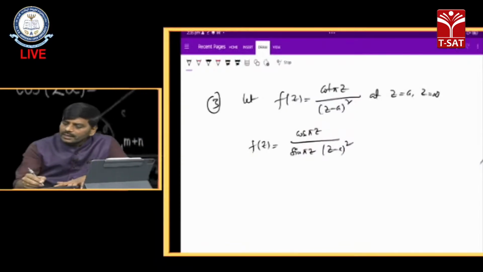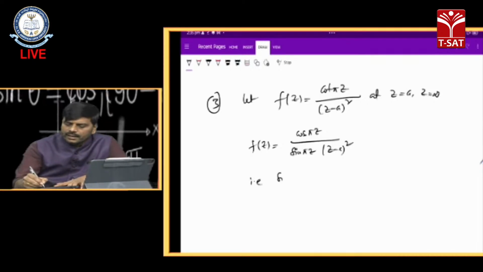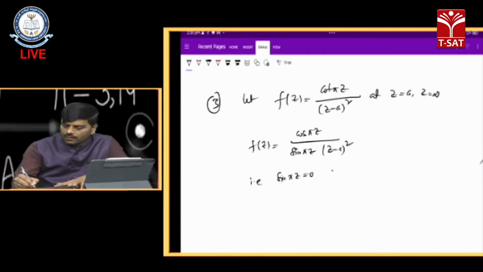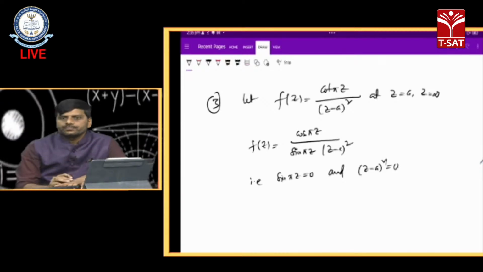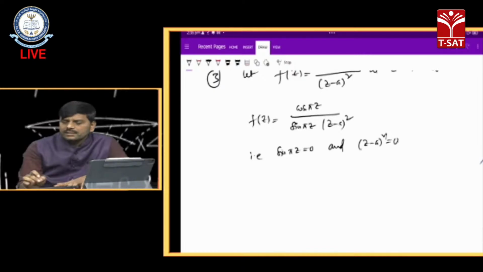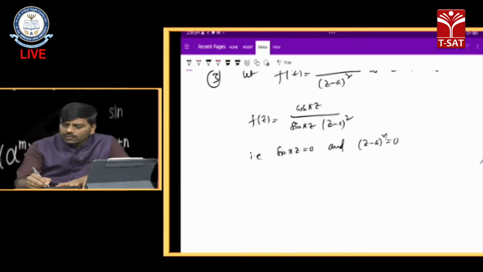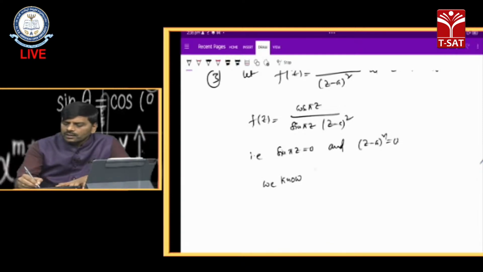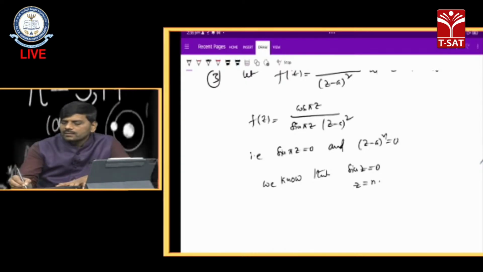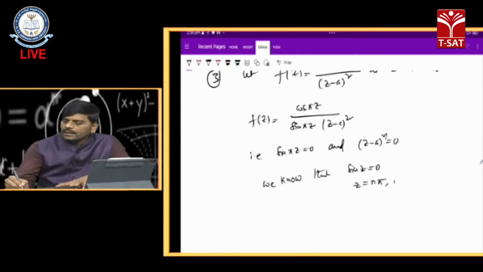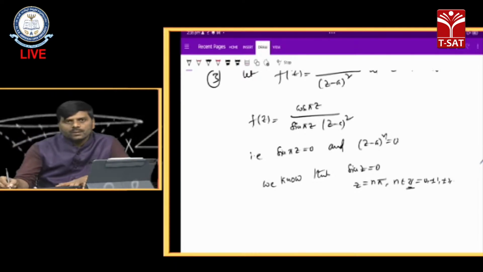So now we equate the denominator value to 0. That is, sin pi z equals 0 and (z minus a) whole square equals 0. Now to find the singularities, sin pi z equals 0, so what is the value of pi z? We know that if sin z equals 0, then z equals n pi, where n belongs to integers. Integers are nothing but 0, plus or minus 1, plus or minus 2, and so on.